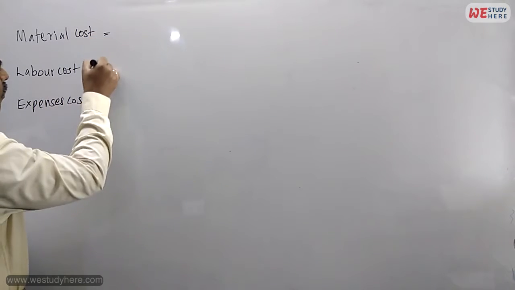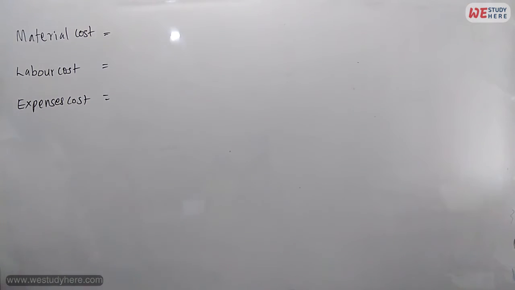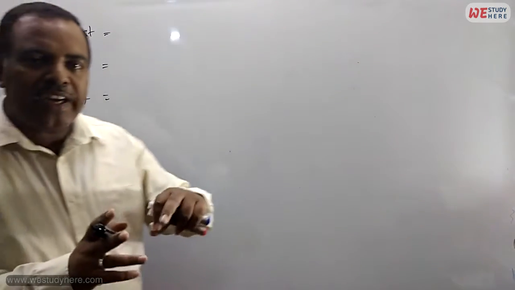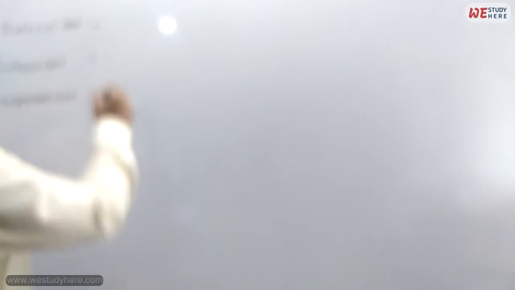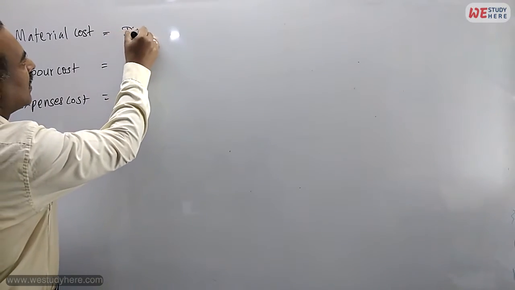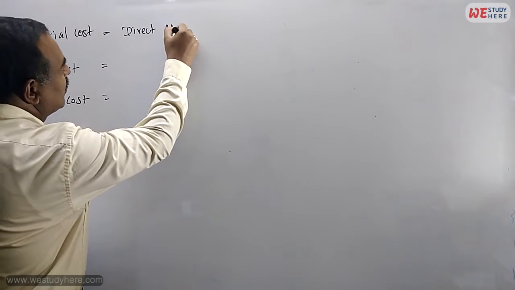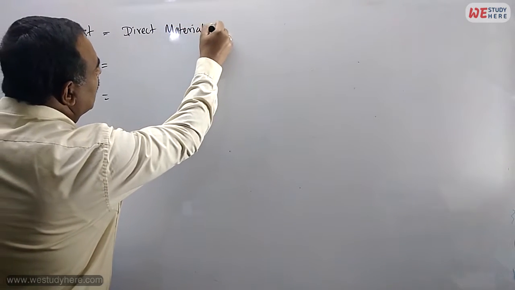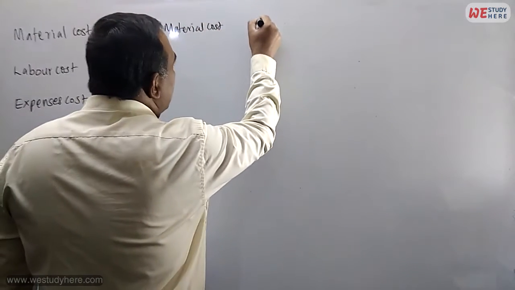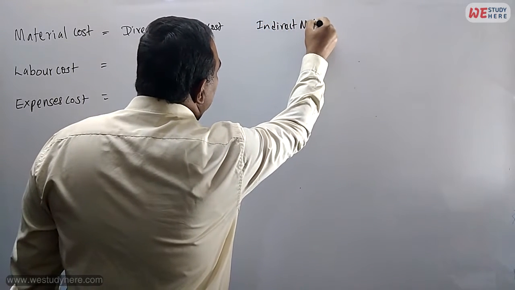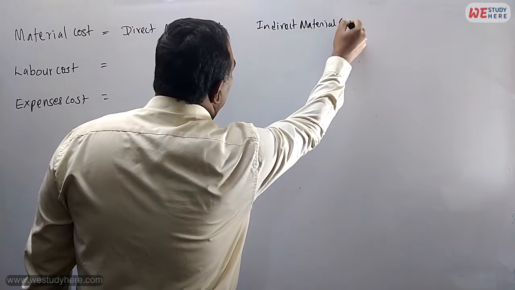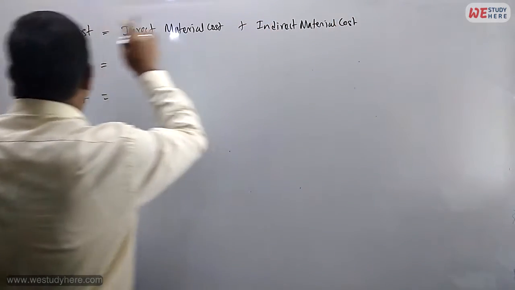Now if we take material cost, it can be divided into two. That means one is direct, another one is indirect. Direct material cost, indirect material cost. We add these two, then we will get the material cost.